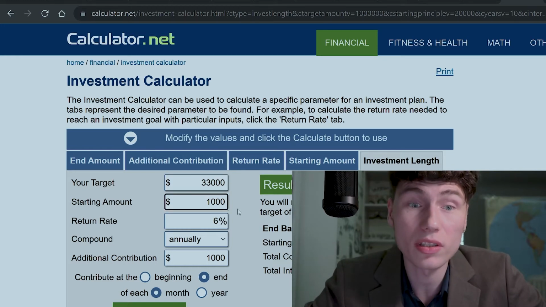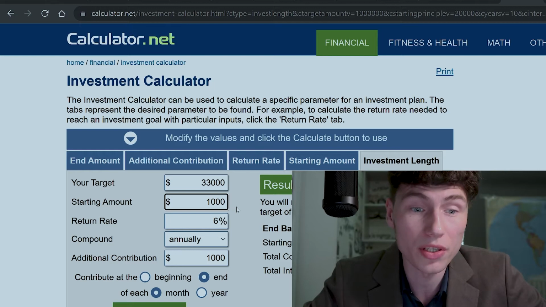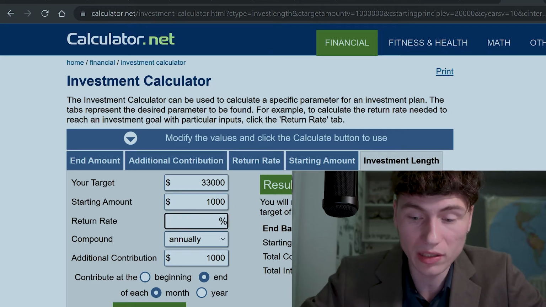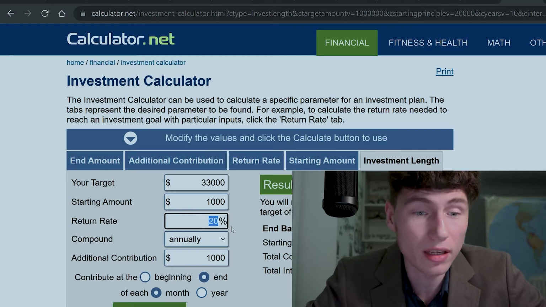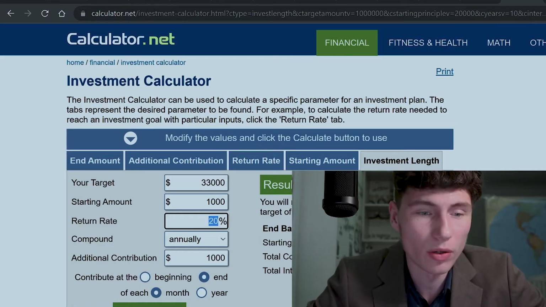For the starting amount, let's say we'll input $1,000, and for the return rate we'll use 20%. This is a little bit more advanced, if you're an advanced trader and you know how to do things, but it is absolutely possible to maintain. I'm showing you just an example. You can put in whatever return rate fits for you, and then we go to compound.